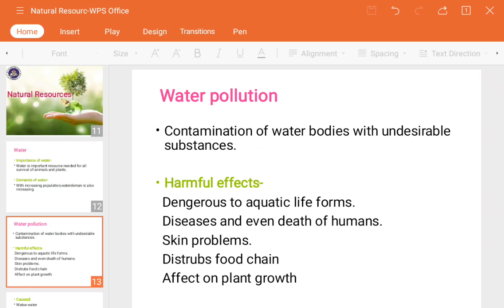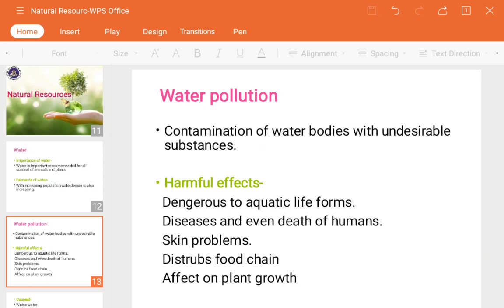So if these undesirable substances are mixing up with that, it means that these aquatic living forms are living inside those water bodies only. It means that they are consuming that polluted water, and might be they will die, is it? Might be they will suffer from something else.